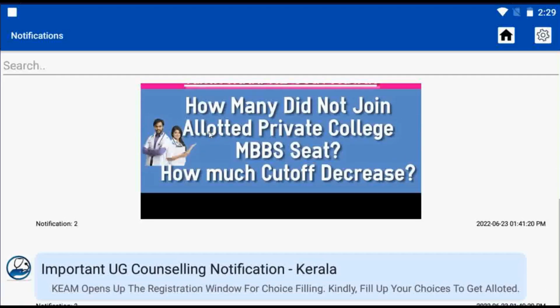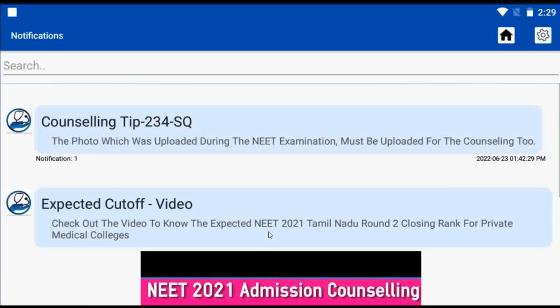And also during the counseling period, you will be notified updates such as starting date and last date for registration, submission of application, etc., like this displayed on the screen. So, don't forget to check out the updates menu inside the app.